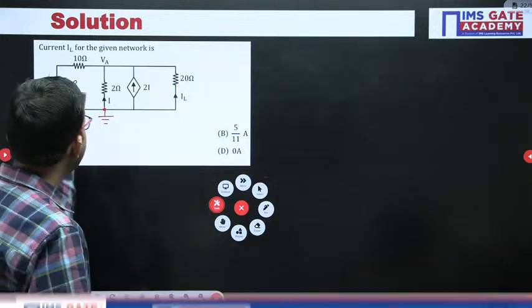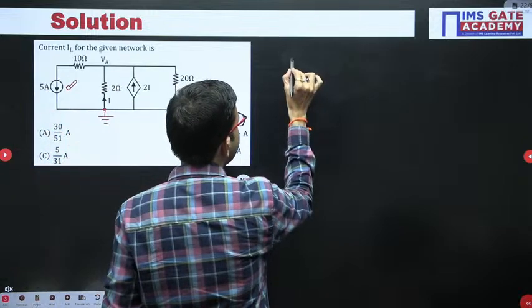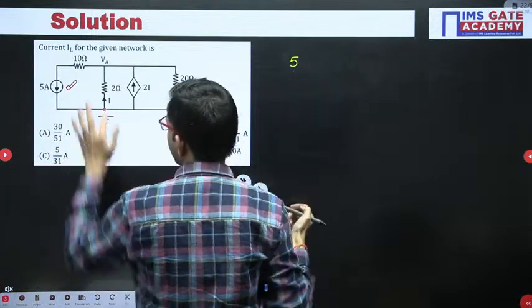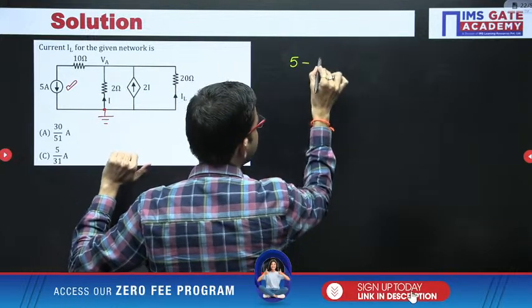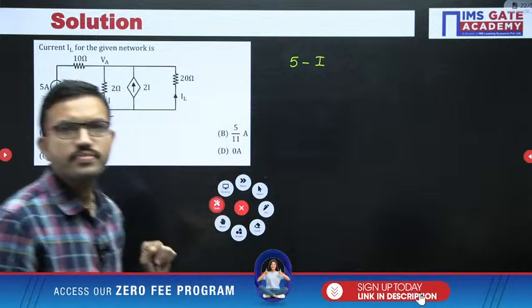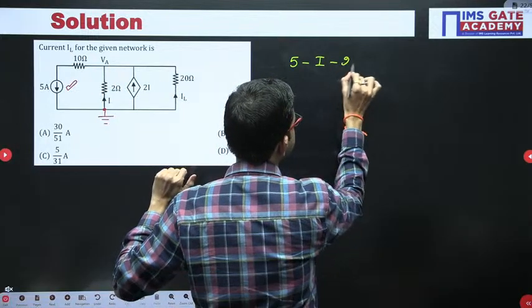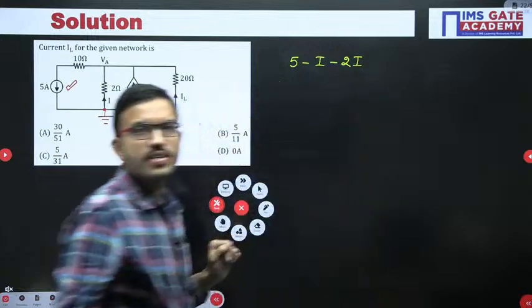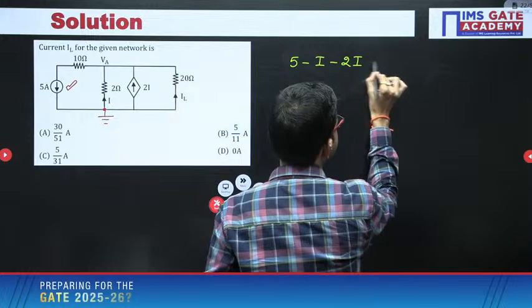Now just apply one nodal equation here. 5 ampere is leaving, so leaving current is positive, whereas in this branch the current I is entering, so entering current is negative. Similarly here 2I is entering, negative. Similarly here IL is entering, that is negative.